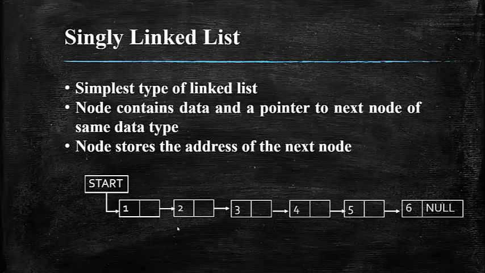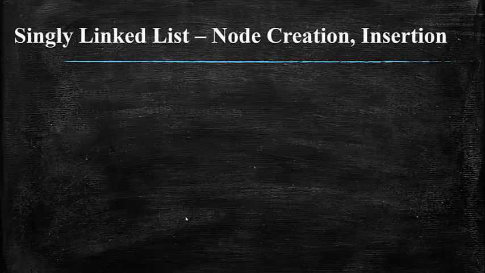There are many types of linked list: singly linked list, doubly linked list, circular linked list, but we are going to focus only on the singly linked list. We identify the data element in terms of a node. Every node will have data, and a pointer to the next node. We'll see an example of how to create a node and how to insert elements in a singly linked list. As I told you, we start off with the start node, or the header node.